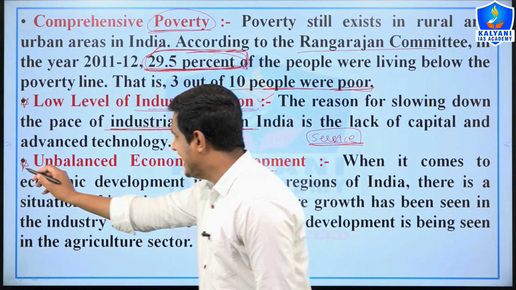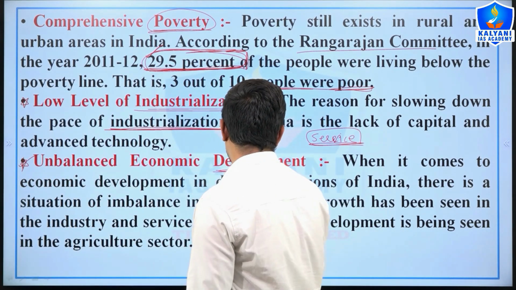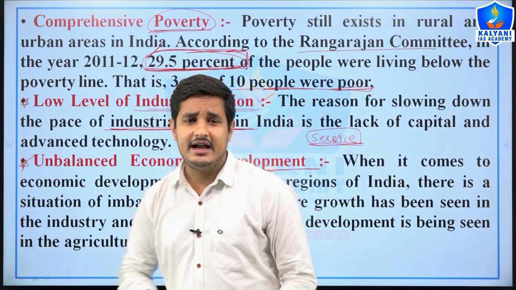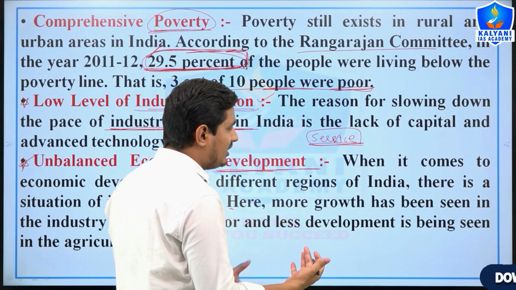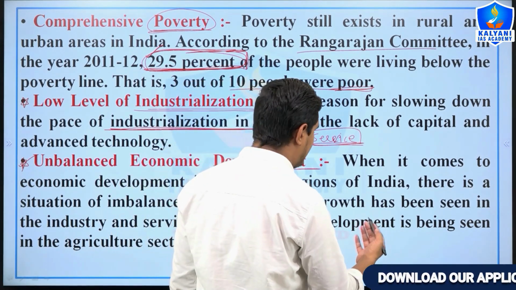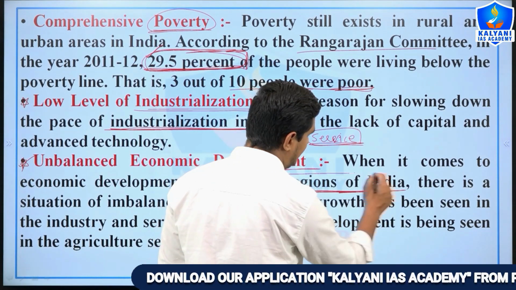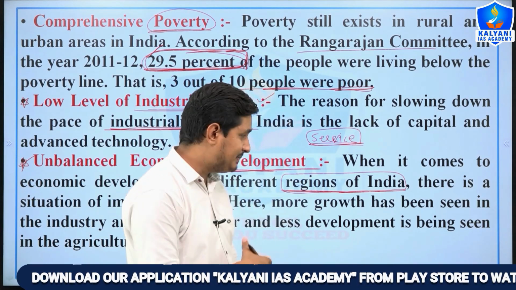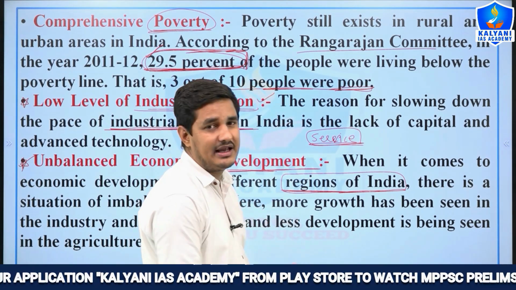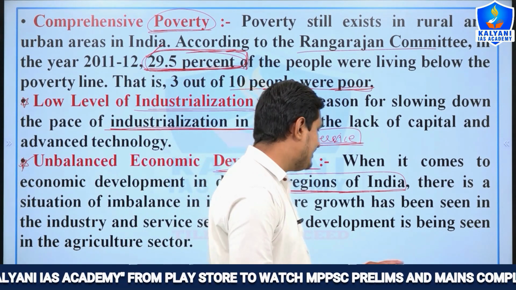Okay, so next, unbalanced economic development, right? If we talk about the whole of India, it is found that some regions are very developed and some parts of India, especially the villages, are underdeveloped, while the cities are developing day by day.